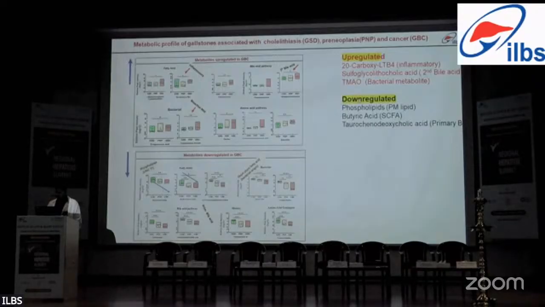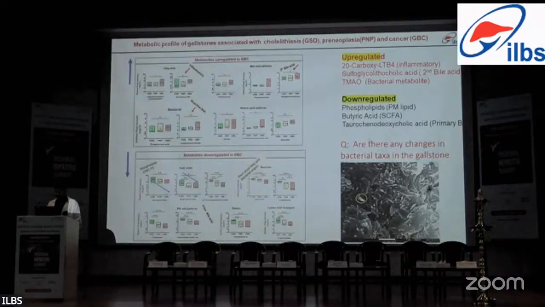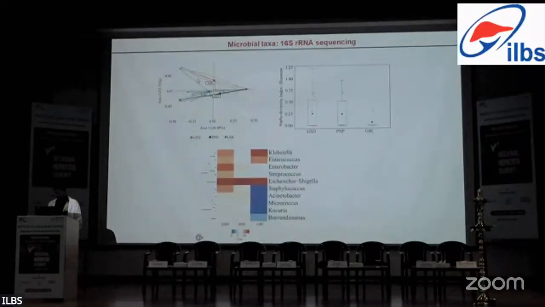Since we found multiple bacterial metabolites, we asked the question: can we find any bacterial taxa that might be associated with these metabolites, and is there any change in these? For that, we did 16S rRNA sequencing, and the PCoA plot shows the difference among these groups based on the clustering of different samples. The alpha diversity index, specifically using Shannon, shows decreased diversity, although the difference is non-significant.